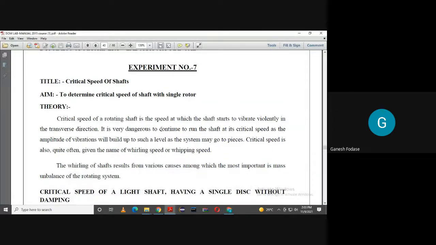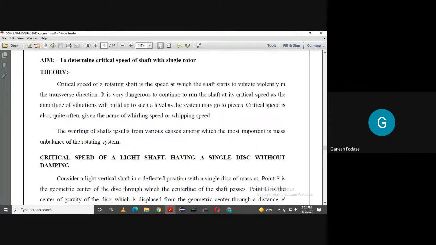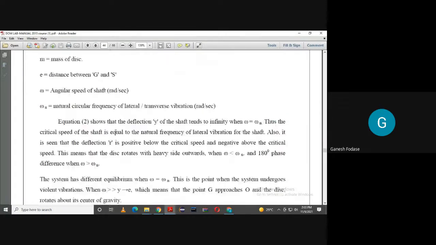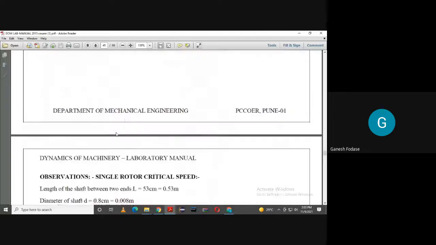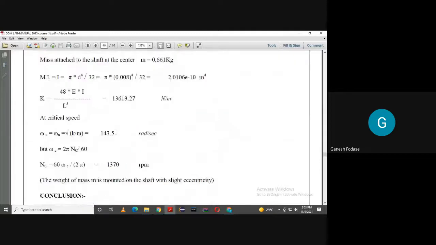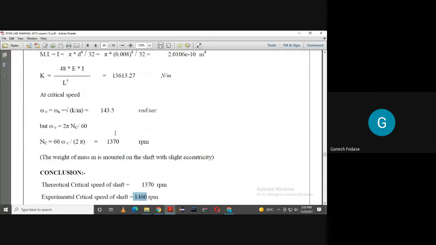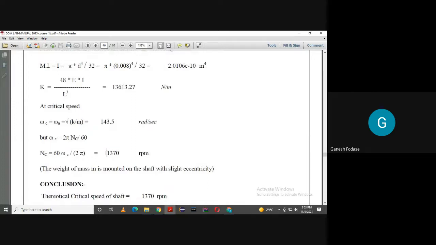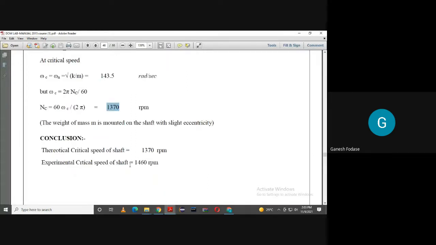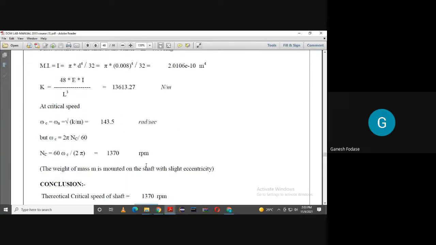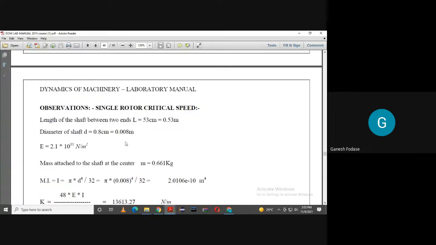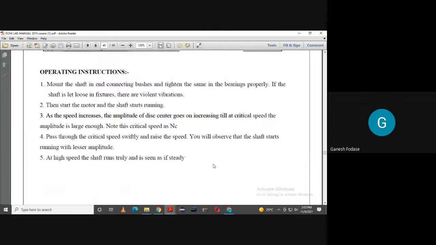As it is, you have to write experiment number 7, title, aim, theory. All things are written, and then we just need to write the values from that setup. You must have this with you. The theoretical value of the critical speed is 1370 RPM, and the experimental value is 1460 RPM. That we need to check with our setup. It's a simple experiment. That's why I take it as the first practical. It's very easy.